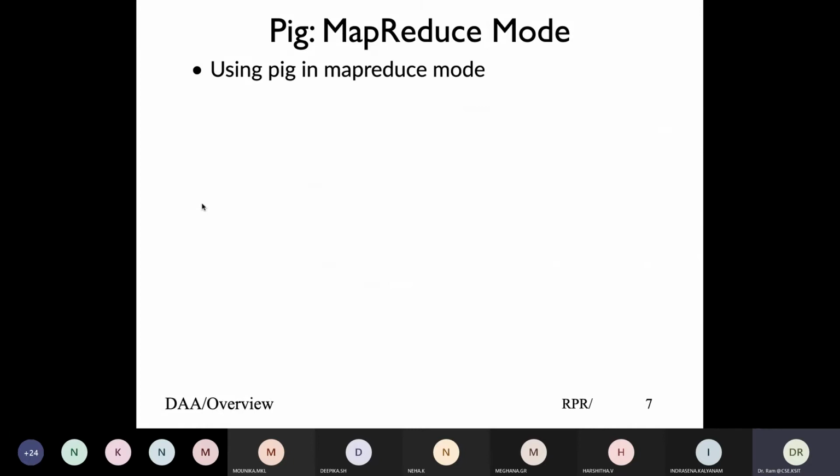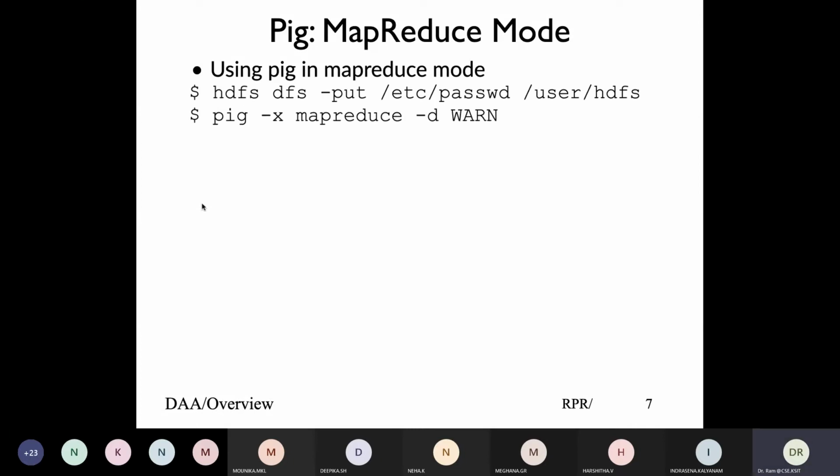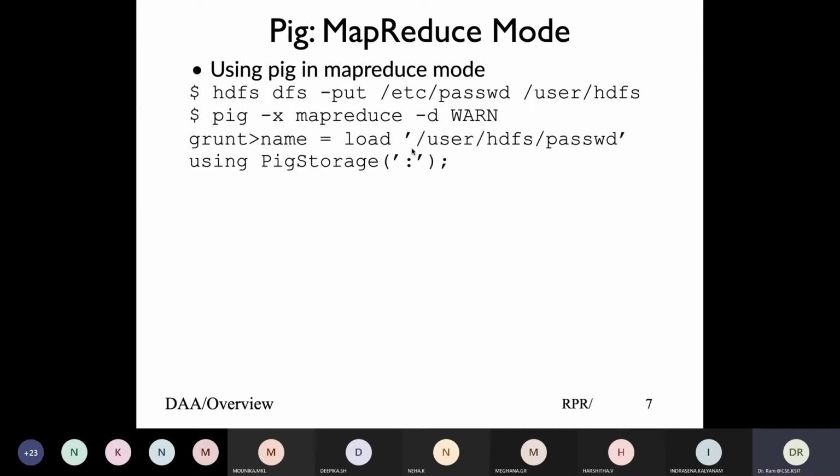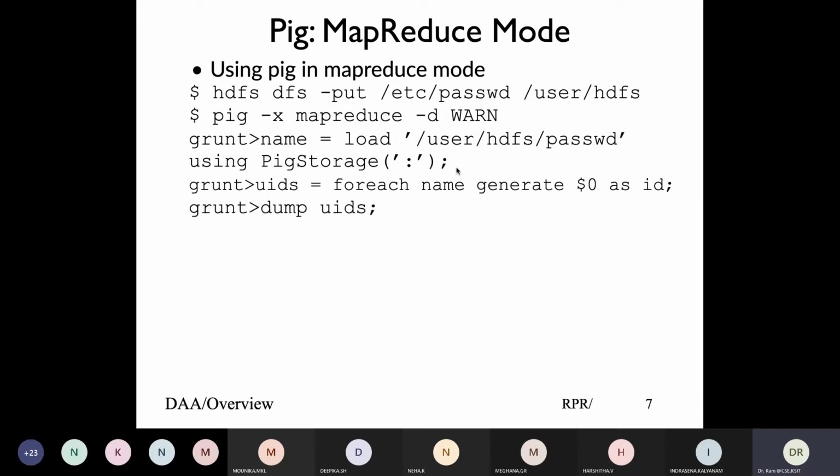If you want to use pig with MapReduce mode, indicate that I'm executing with MapReduce mode. Since when I load, it has to be from the HDFS file system, we'll give a file name. So this puts the password file into the user HDFS file system, and then we load the user HDFS password using PigStorage, and then the rest of the process would remain the same.